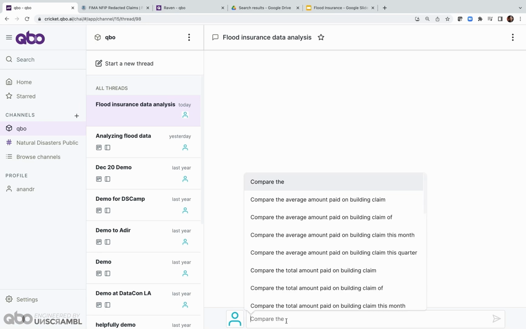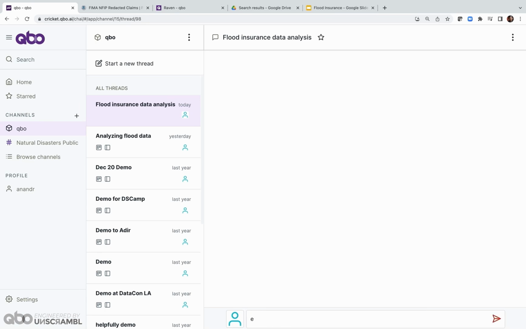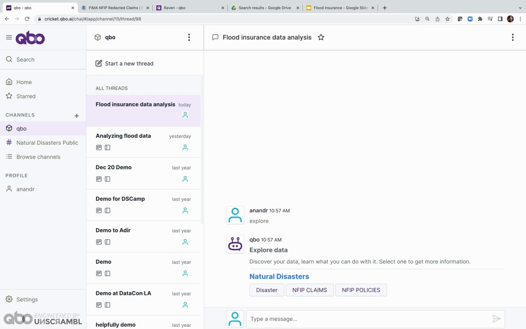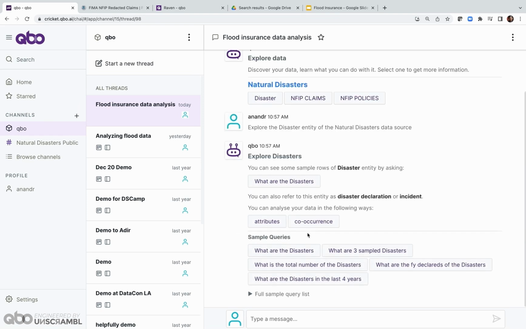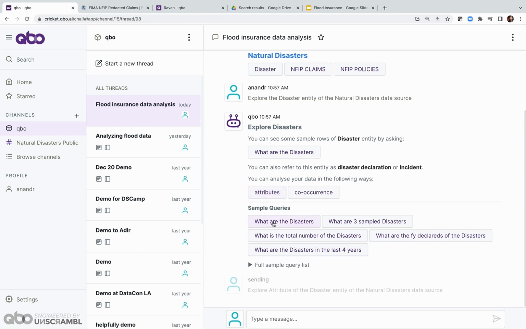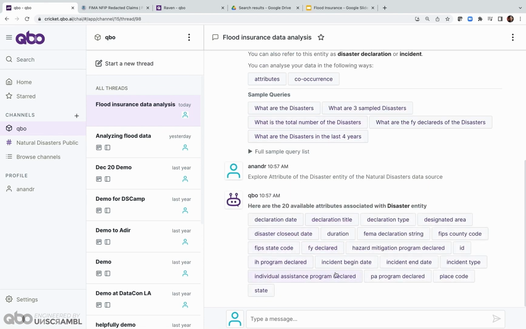The way you start analyzing data is by first saying explore. When I say explore, I get an idea of what data sets are available. In this case, we see that there's data about disasters, claims, and policies. NFIP stands for the National Flood Insurance Program. We can take a look at what kind of data exists about disasters, what attributes are available, and some sample questions. For disasters, we see there's a declaration date, a declaration title, which fiscal year it is declared in, and whether individual assistance is provided.